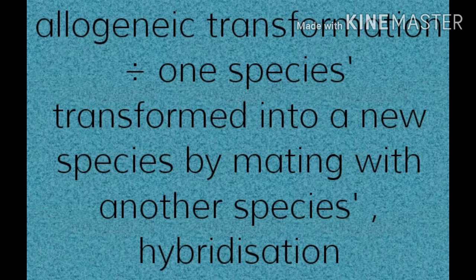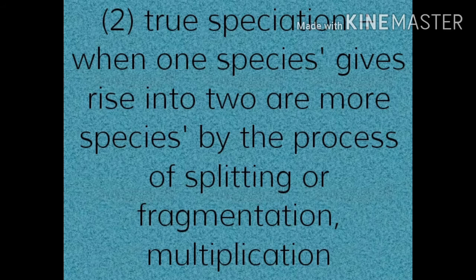Another one in this species concept, true speciation. When one species gives rise to two or more species by a process of splitting or formation, it is called true speciation. Means one species is splitting off into one or more species. This process is called true speciation. Thus, speciation is formed by the multiplication of the original species. Hence, two or more species coexist with the parental species. Species A is formed into species B and species C.